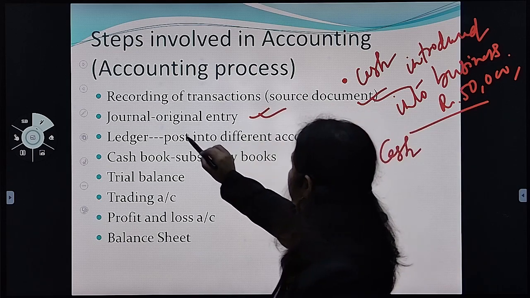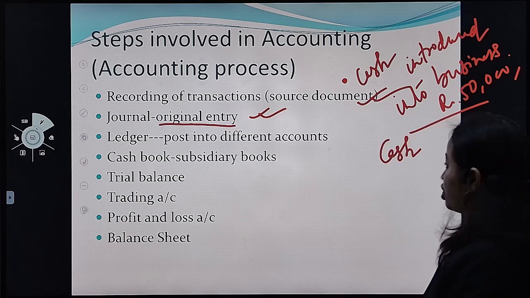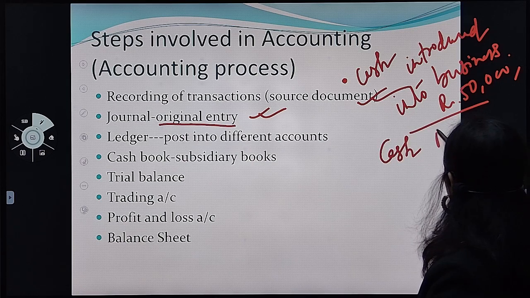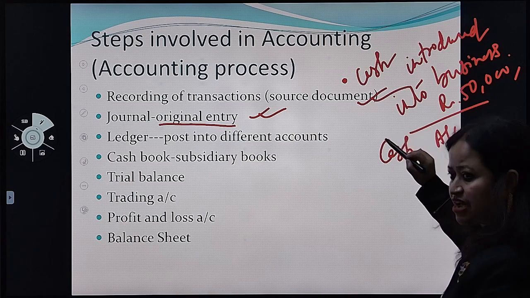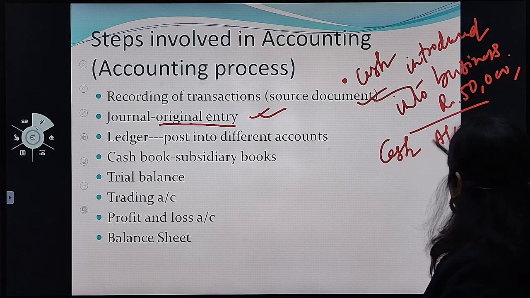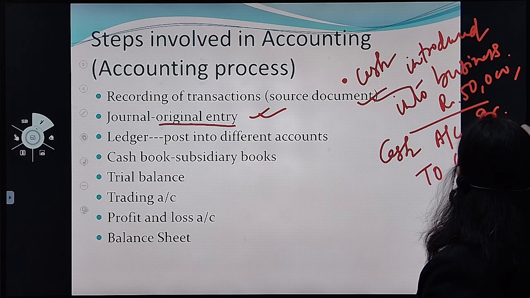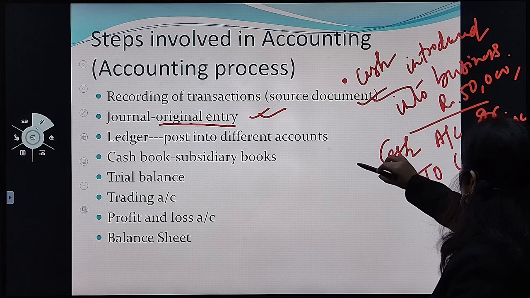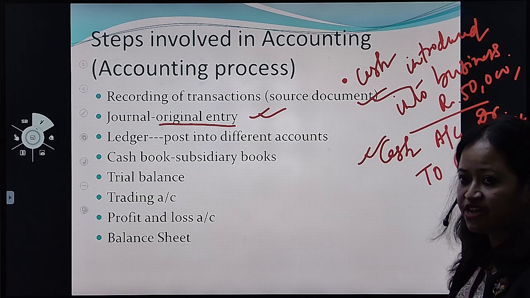Journal is called the original entry. I will teach you how to do journal. Here you record it as cash account debit to capital account. In your business you have introduced cash, so that is in the form of capital.